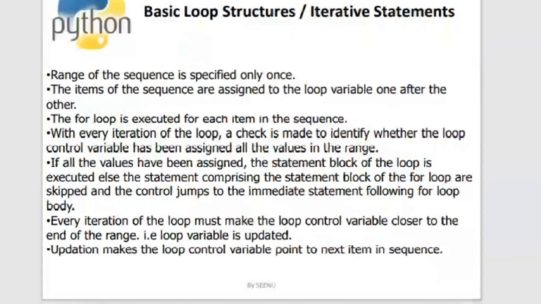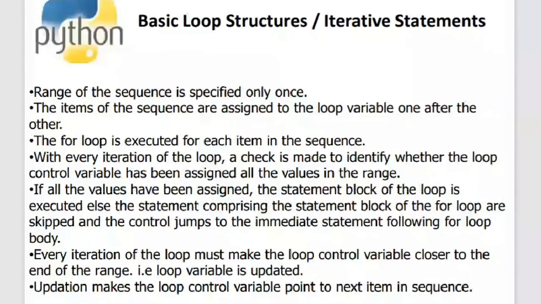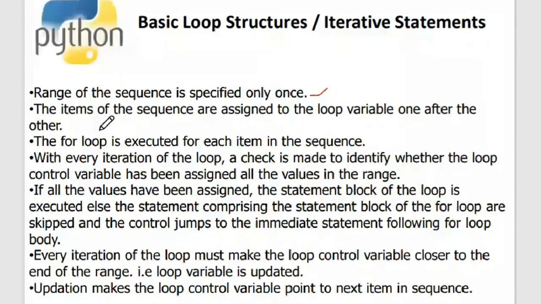The range of the sequence is specified only once. You just specify the range using the range function, and you have to use the range function only once. If you say 1 comma 10, the items are from 1 to 9, which is 10 minus 1. The items of the sequence are assigned to the looping variable one after the other.